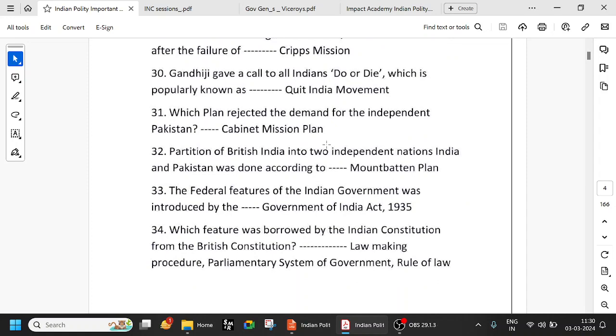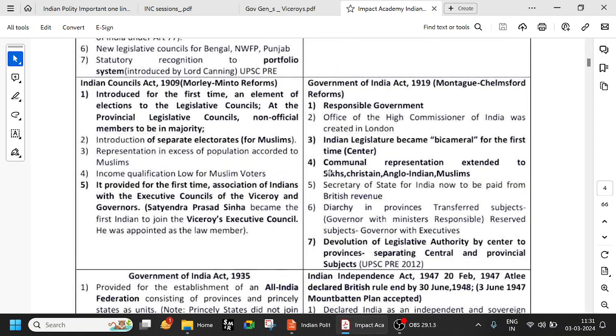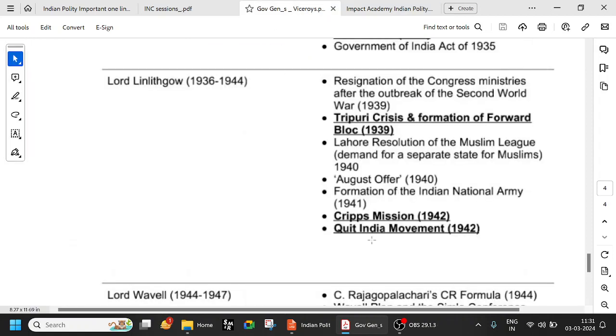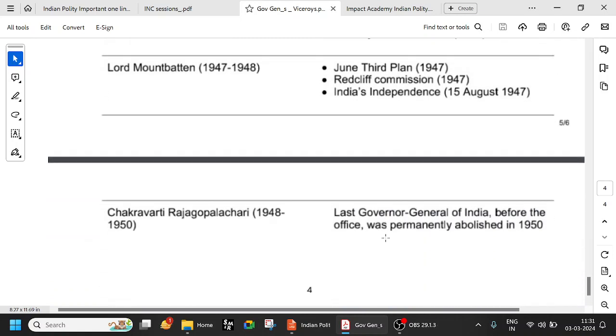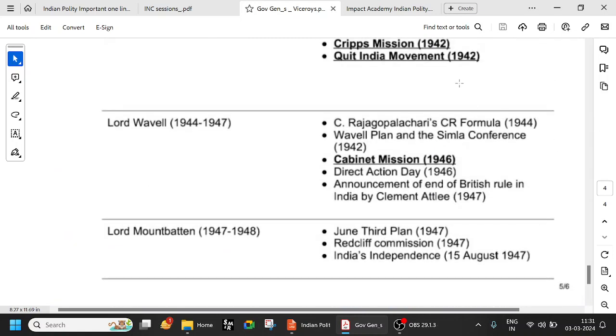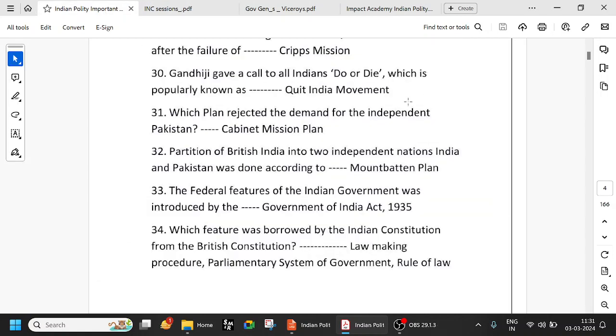Which plan rejected the demand for an independent Pakistan? The Cabinet Mission Plan, which came later on, in 1946. Direct Action Day is also 1946. The announcement of the end of British rule in India was made by Clement Attlee. So who was the prime minister at that time? Clement Attlee. When we got independence, it was Clement Attlee. So it is the Cabinet Mission Plan that rejected the demand for an independent Pakistan.